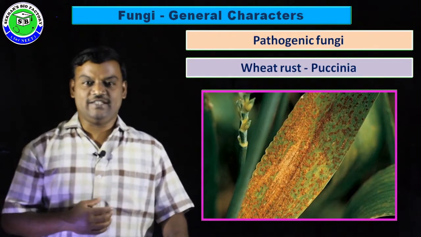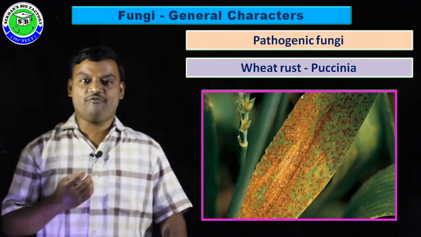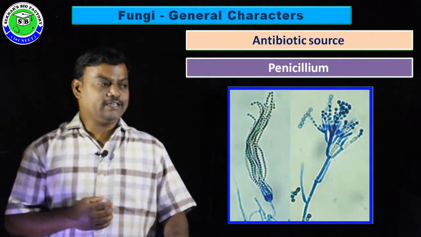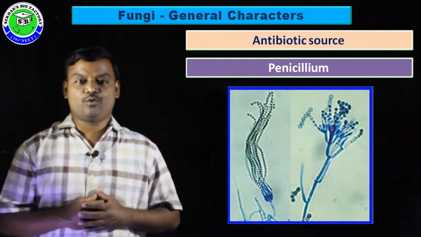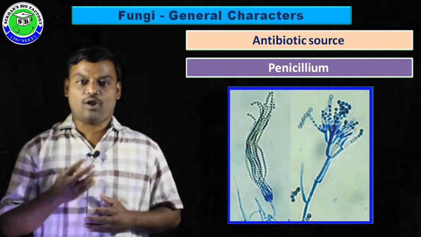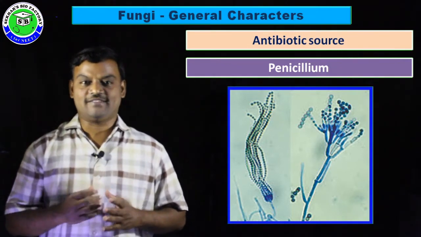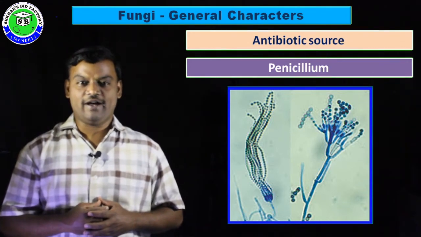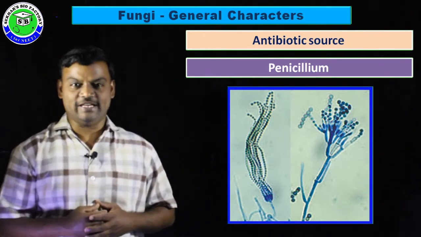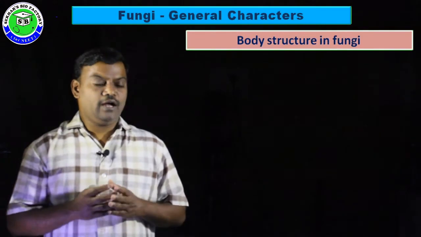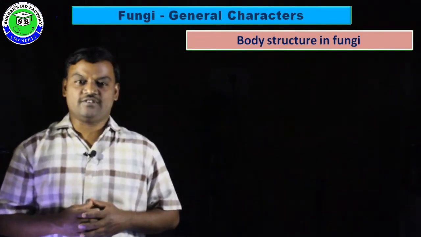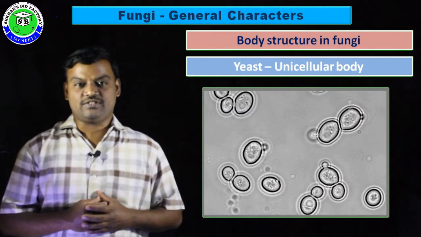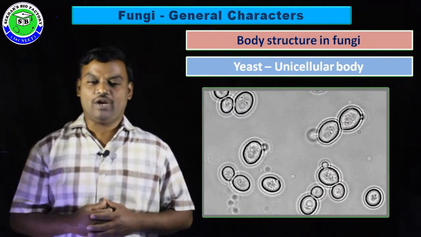And wheat rust disease is also caused by a fungus called Puccinia. Along with that, fungi are a good source of antibiotics. One antibiotic is called penicillin, and this penicillin is isolated from a fungus called Penicillium.